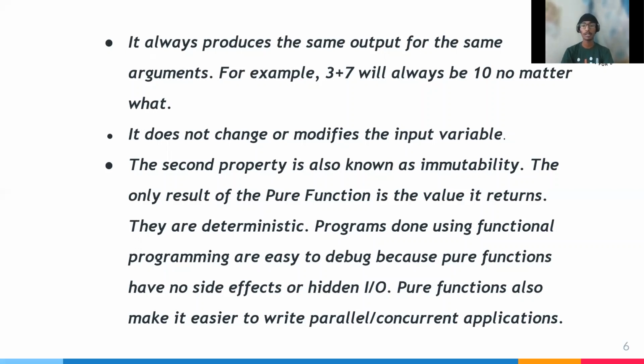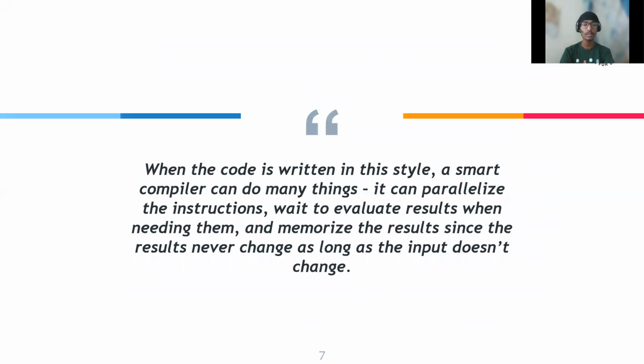They are deterministic. Programs written using functional programming are easy to debug because pure functions have no side effects or hidden I/O. Pure functions also make it easy to write parallel or concurrent applications. When the code is written in this style, a smart compiler can do many things. It can parallelize the instructions, wait to evaluate the results until they are needed, and memoize the results, since the results never change as long as the input does not change.